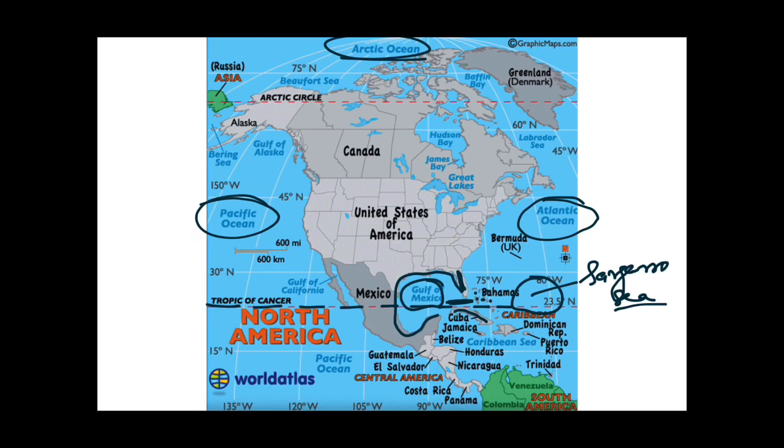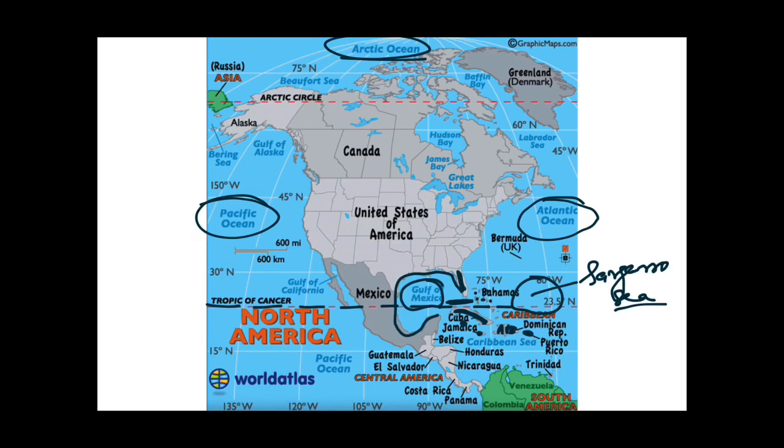Then we read about these Cuban Islands. It is an independent island nation. This is Haiti and this is the Dominican Republic island. And this small island is Puerto Rico, which is a part of the USA. And after that we read about Jamaica. This is also an island. If you know the name of Usain Bolt, he is from here. And then we read about the Cayman Islands, which is a territory of the UK, United Kingdom.